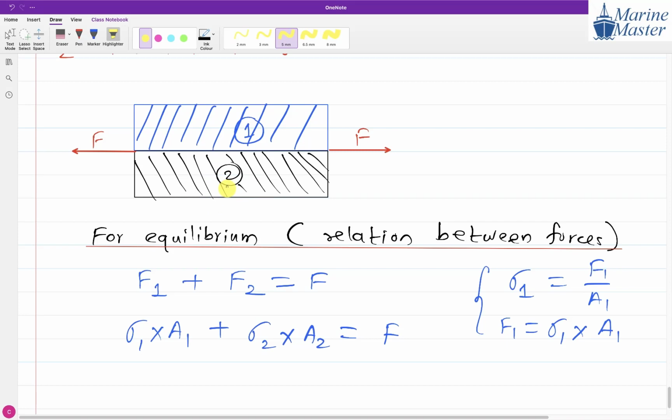Sir, in the diagram we can write F1 and F2 for the loads? See, F1 and F2 are the internal forces. Why are we not showing them on this drawing? Because F1 and F2 are developing internally. That's why we are not showing them on the drawing, sir. Okay, so you got my point now? Yes, sir. So now, guys, you are getting my point. Try to understand the scenario. Any more doubt, guys, in this discussion?